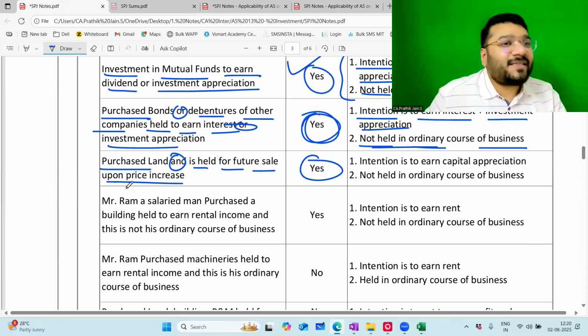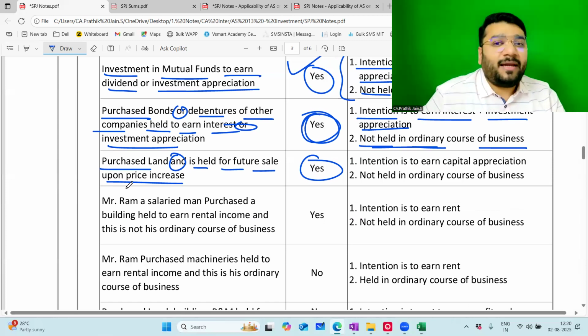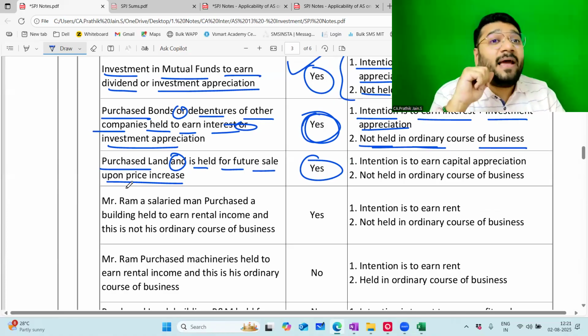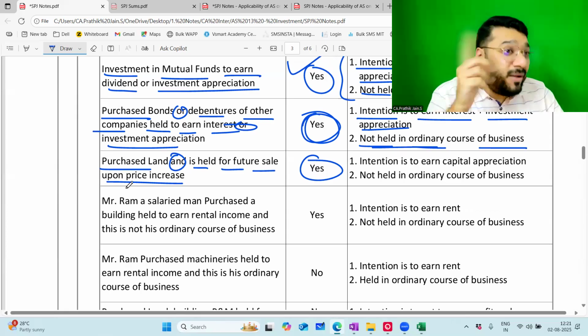Yes. She's asking, sir, speculation. If I do speculation, what does it mean? Simple. In the share market, if I invest in intraday trading, what is it called? Intraday is where you have to buy today and sell today. You buy a 100 rupee share today, thinking that it will become 110. If it becomes 110, you sell it the same day, 10 rupees profit.